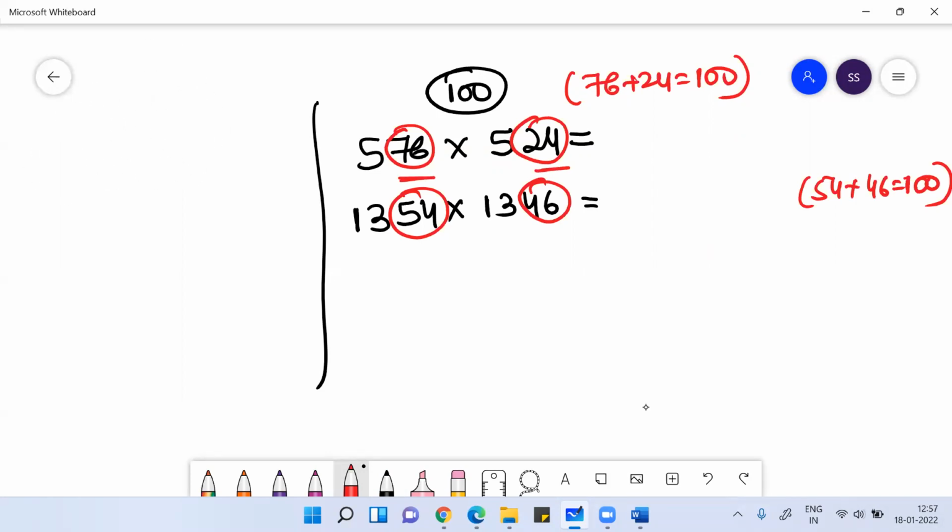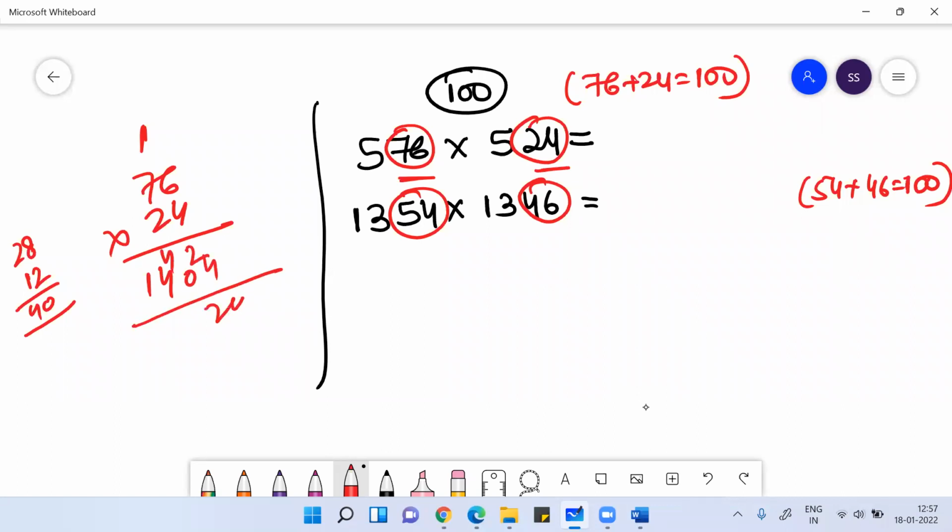Multiply 76 into 24. What is 76 into 24? 7 2s are 14, then 7 4s are 28, 6 2s are 12. You'll get 40, 04, then 6 4s are 24. You will get 1824, correct? So 76 into 24 is 1824. Check with calculator.